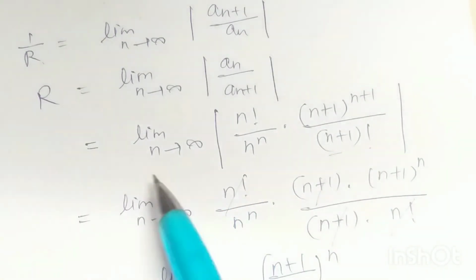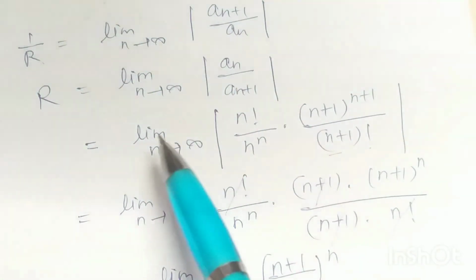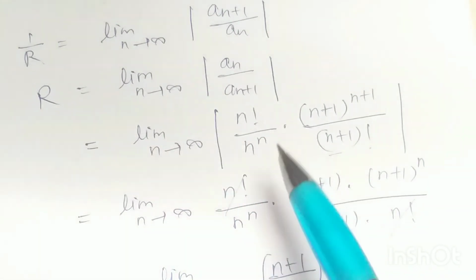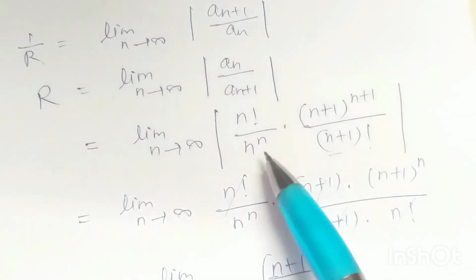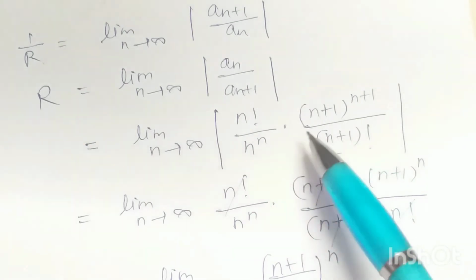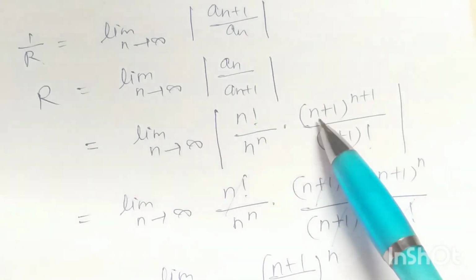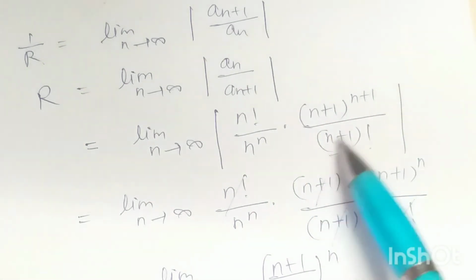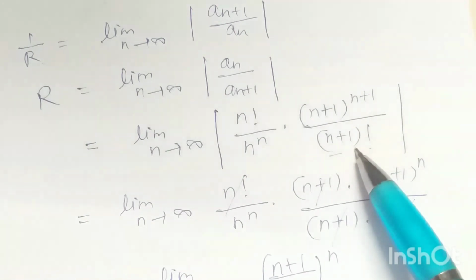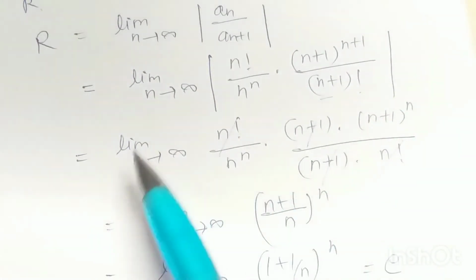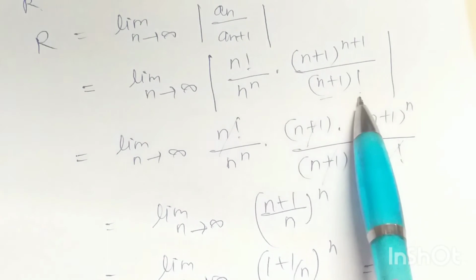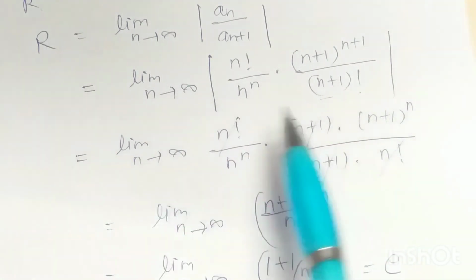Now putting the values here, limit n tends to infinity mod of factorial n by n to the power n into n plus 1 to the power n plus 1 divided by factorial n plus 1. All values are positive, so we can remove this mod sign.